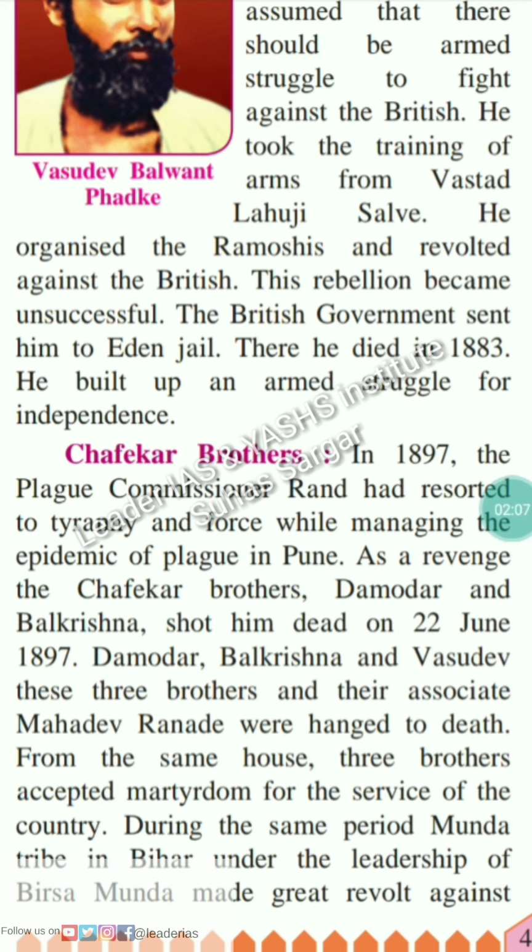Damodar, Balakrishna and Vasudev, these three brothers, and their associate Mahadev Ranade were hanged to death. From the same house, three brothers accepted martyrdom for the service of the country.